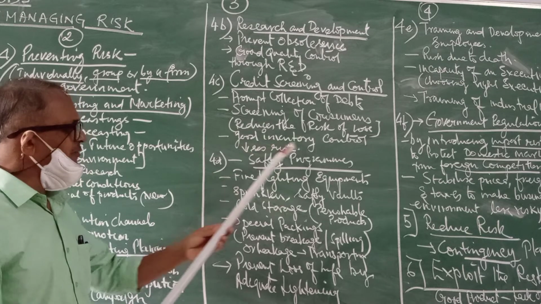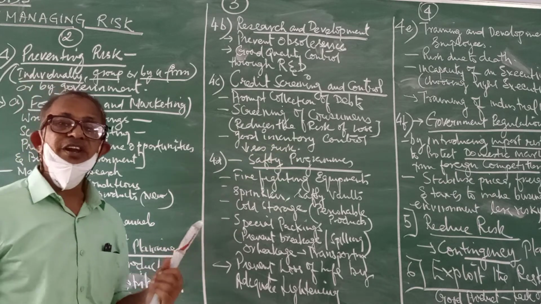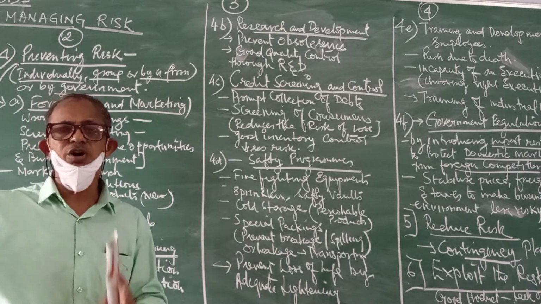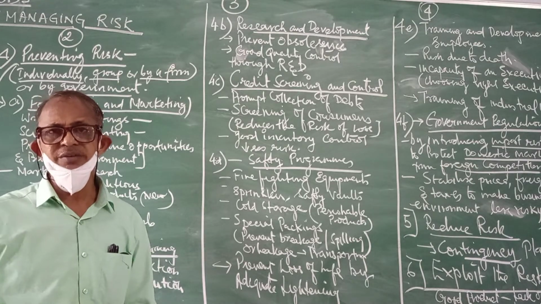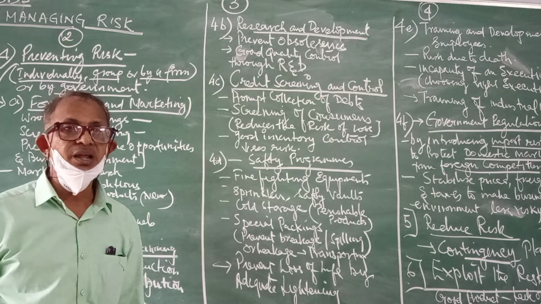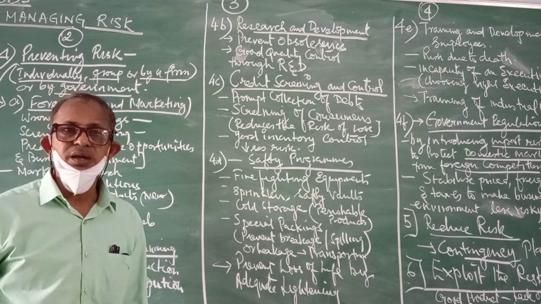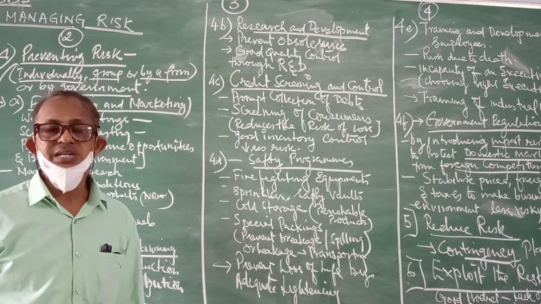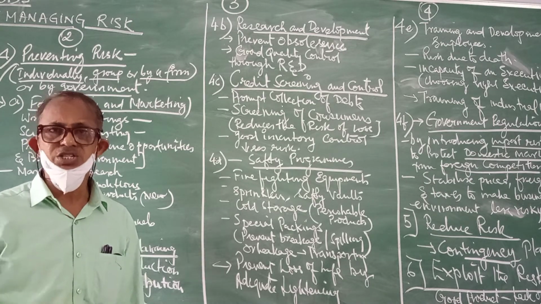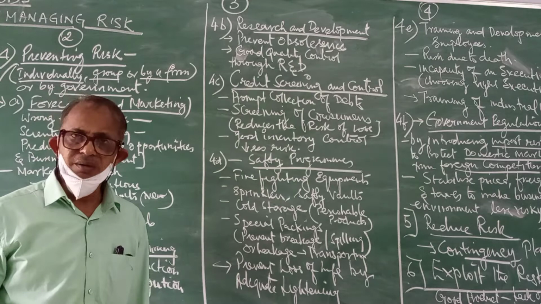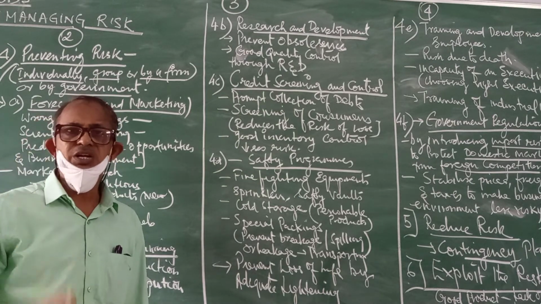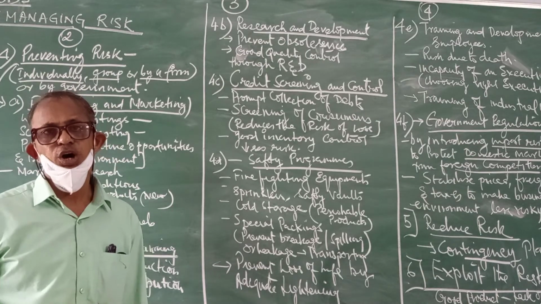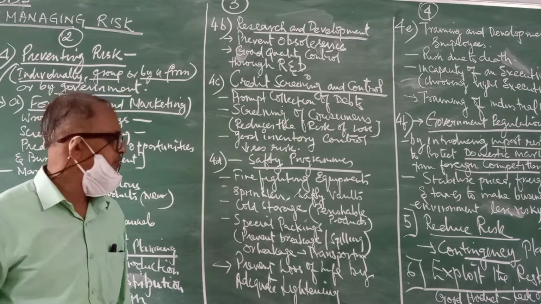Okay. Then go to inventory control. Now, if I am a businessman, I have a good inventory, and I maintain my inventory very accurately, then I will not run into loss at all. Inventory here means the physical stock that I have with me. If I am accounting for my physical stock in a proper disciplined manner, then I will never run into loss, and this way the risk can be prevented.